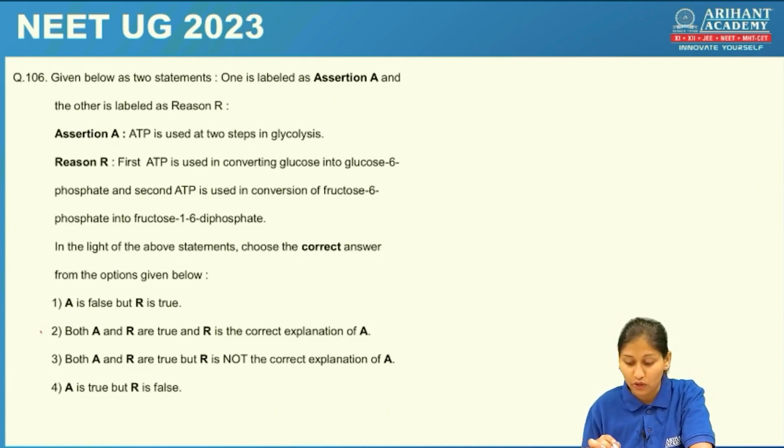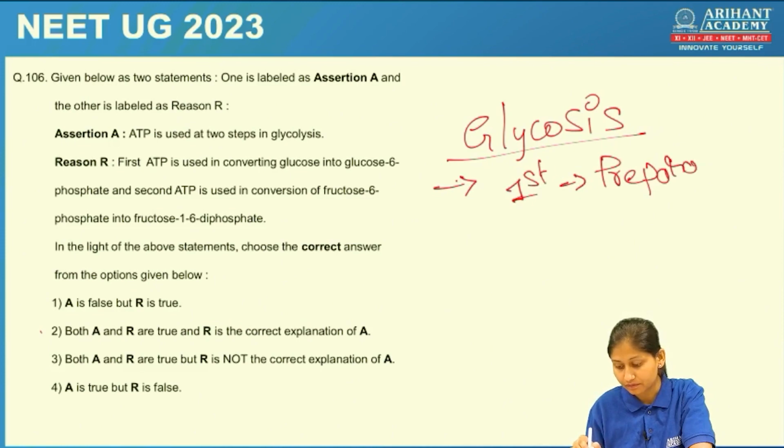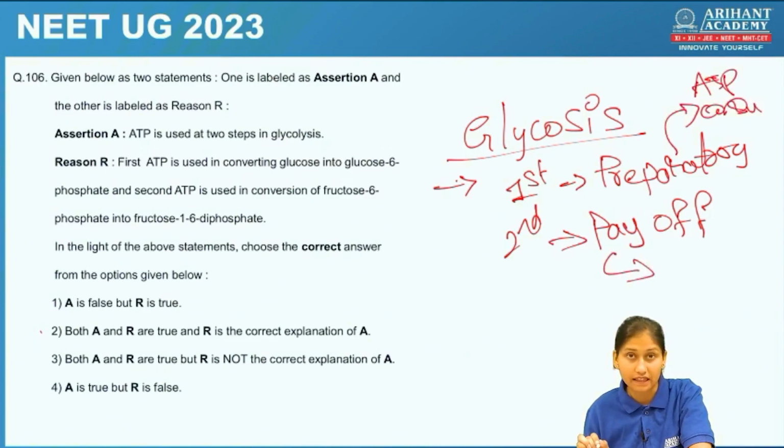So here, students, we know that glycolysis takes place in two phases. First phase is called the preparatory phase, and the second phase is called the payoff phase. So here students, in preparatory phase ATP is consumed, and in payoff phase ATP is synthesized.